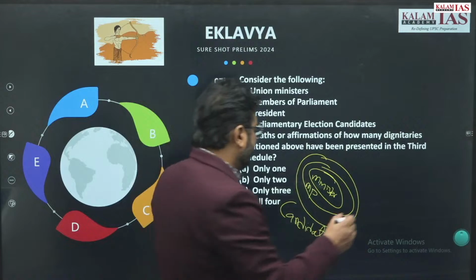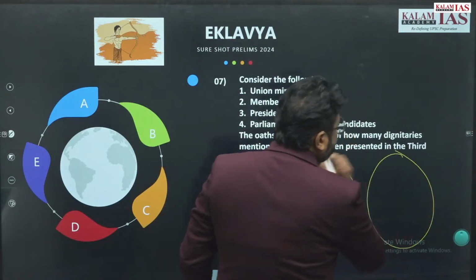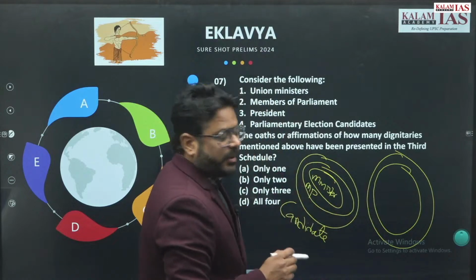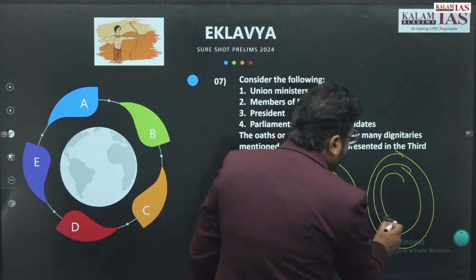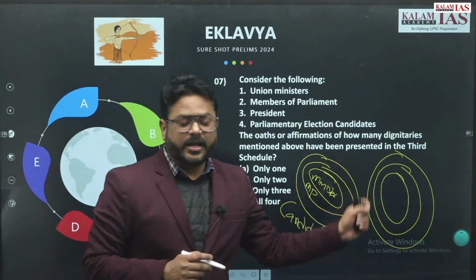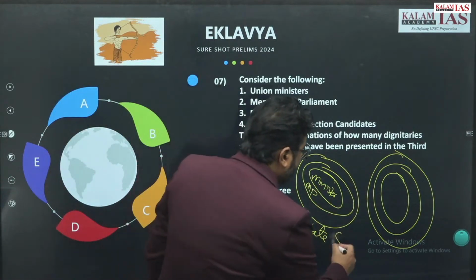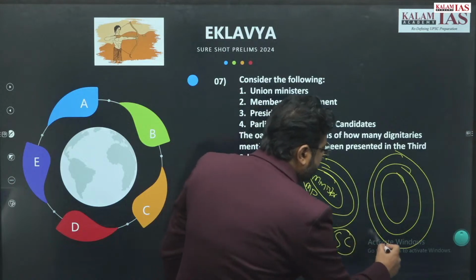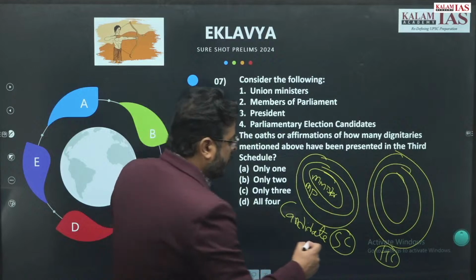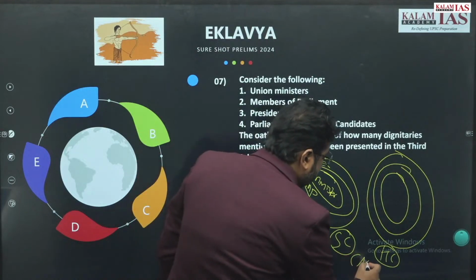Similarly, there will be a candidate for the state legislative assembly, then a member of the state legislative assembly. From those members, there will be ministers, right? So 6 are here. Then Supreme Court judges, High Court judges, and another authority is CAG.